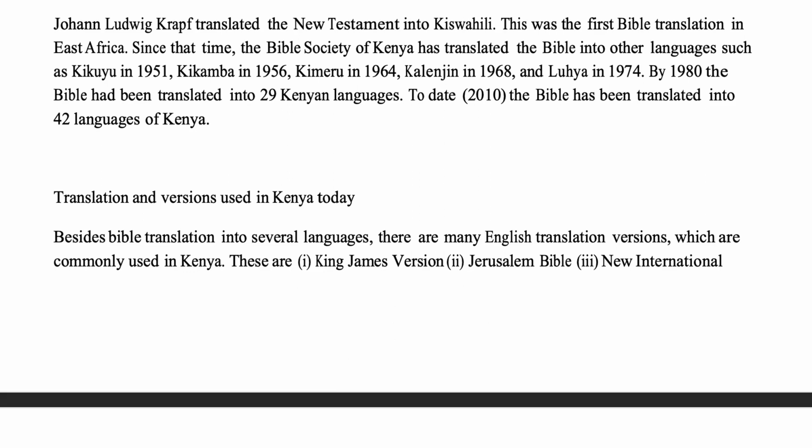Since that time, the Bible Society of Kenya has translated the Bible into other languages such as Kikuyu in 1951, Kamba in 1956, Kimeru in 1964, Kalenjin in 1968, and Luya in 1974. By 1980 the Bible had been translated into 29 Kenyan languages. To date, 2010, the Bible has been translated into 42 languages of Kenya.